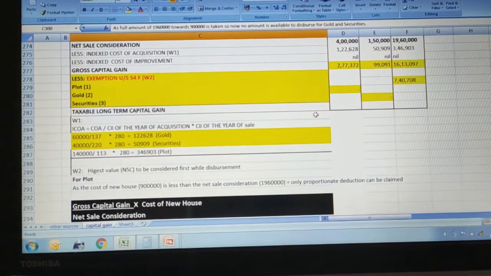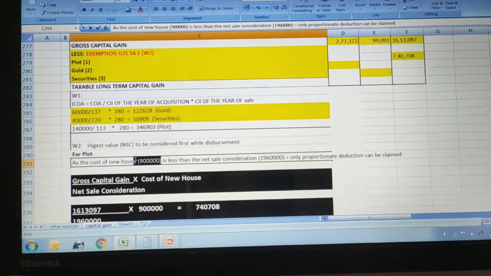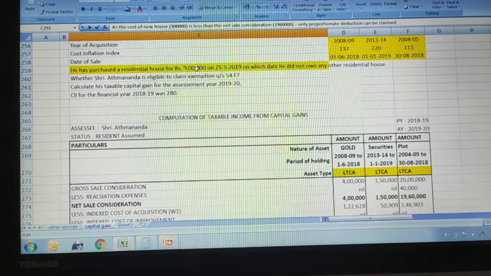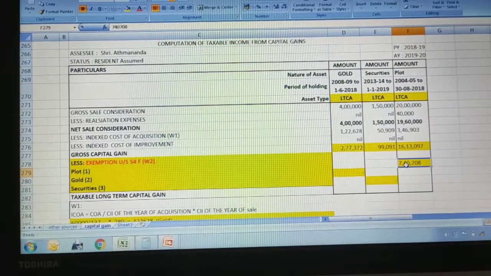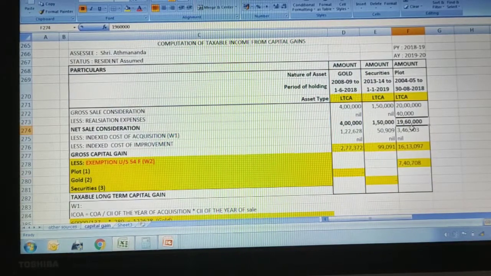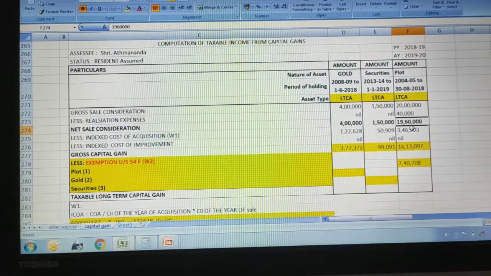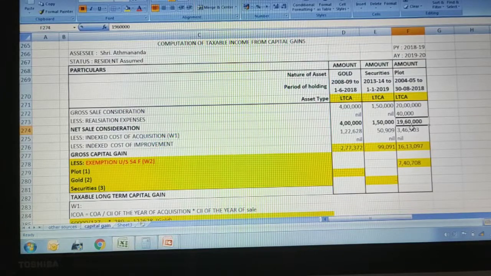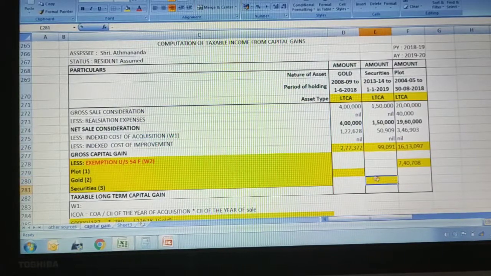Here you need to understand completely. Now we don't have any amount, because the full 9 lakh rupees of purchase value is applied for the plot itself. Though we are giving an exemption of 7,40,708 here, when you compare 19,60,000 rupees, which was more than our new house value, in that case the full 9 lakh rupees we have utilized comparing with this itself. So we don't have any amount to give for gold nor for the securities. In that case it will be nil for these too.